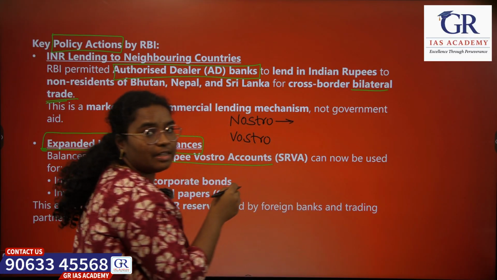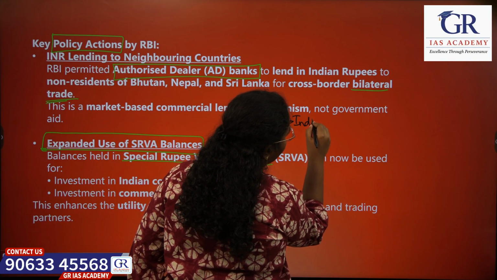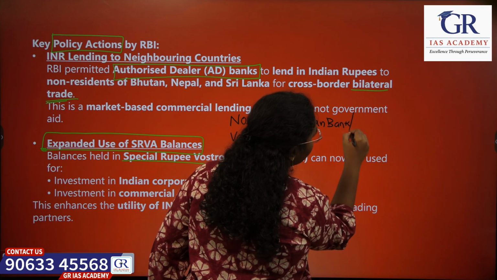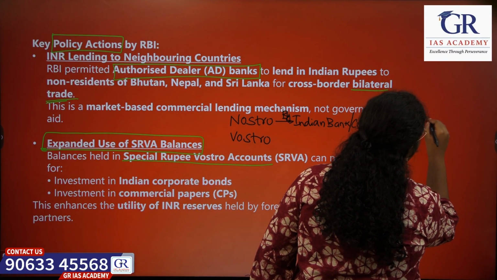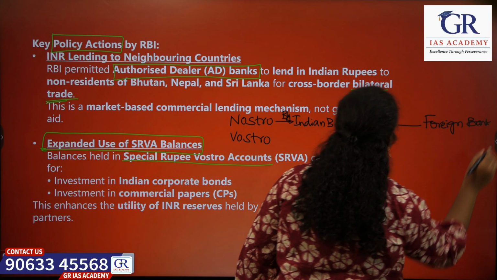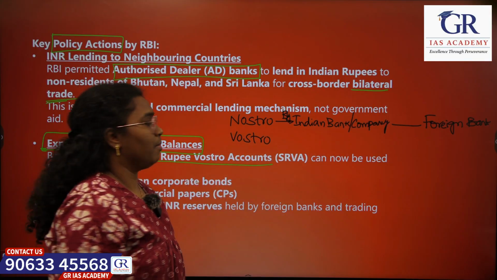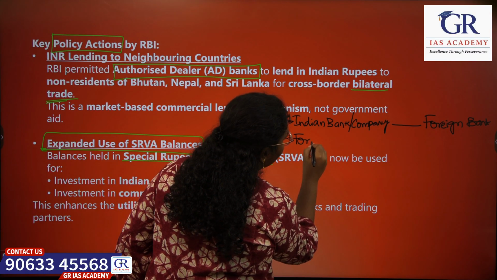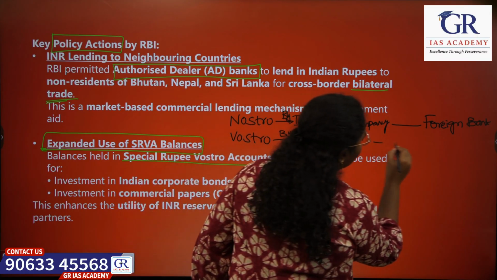So Nostro account is nothing but an account held by an Indian bank or company with a foreign bank, whereas Vostro account is an account held by a foreign bank or company with an Indian bank.